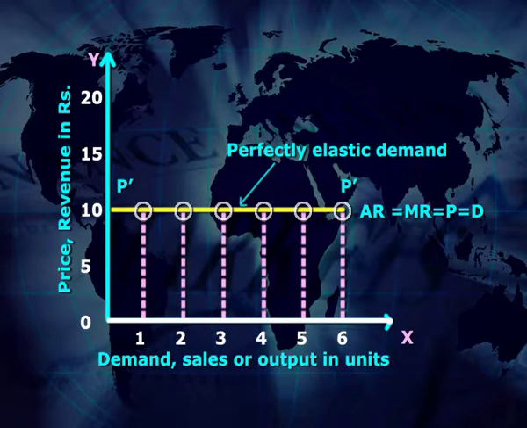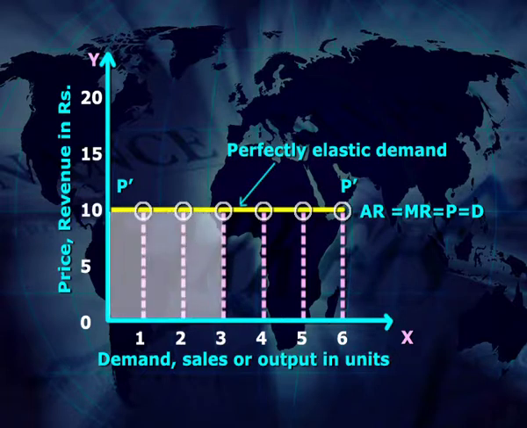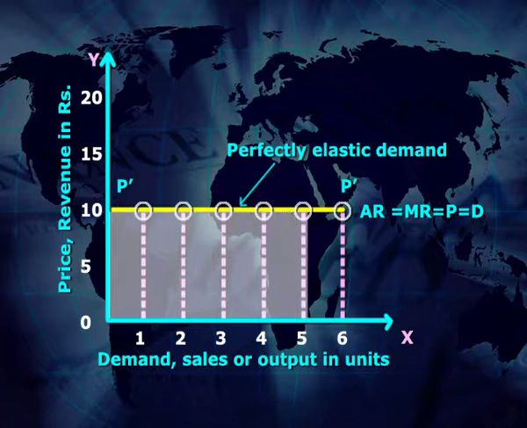In this figure, we measure sales, demand or output of the commodity of the firm in units on the OX axis and price or revenue of the firm in rupees on the OY axis. In this table, the price of X commodity is determined as rupees 10 by the market forces. If the sales of the commodity of the firm increase from 1 to 6 units, even then there is no change in the market price of the commodity.